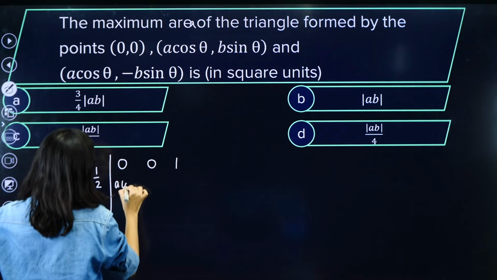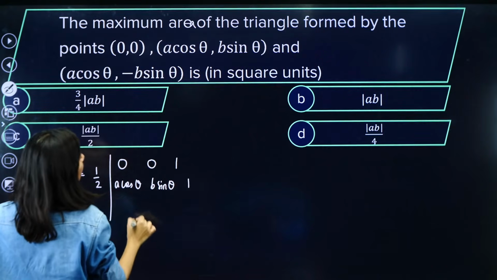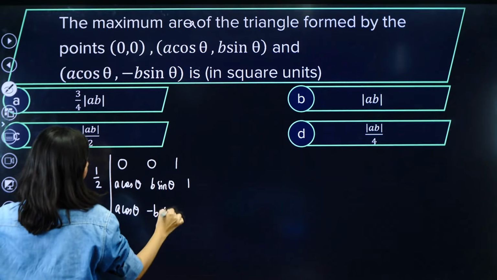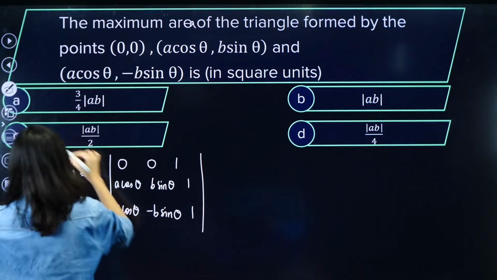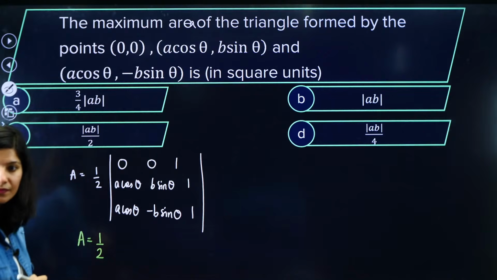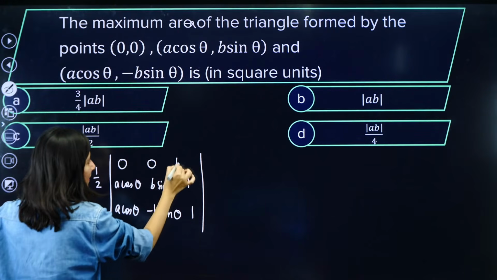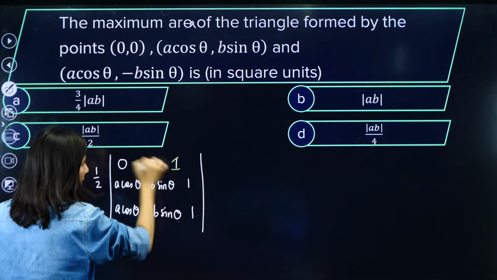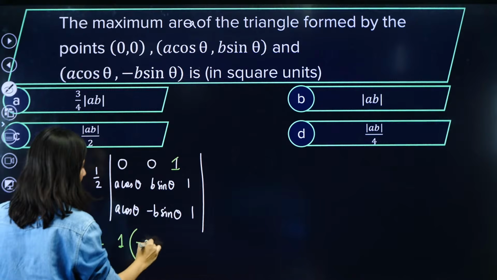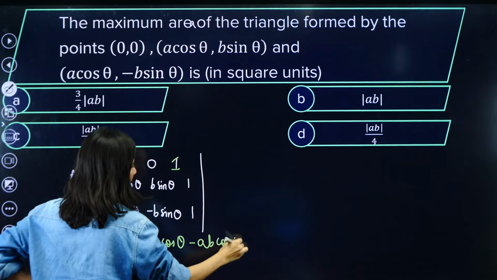Then this is a cos theta, b sin theta and 1, right? And next a cos theta, minus b sin theta and 1. So this is your area, that is going to be half. Now expand it. So this is minus ab cos theta sin theta and minus ab cos theta sin theta.